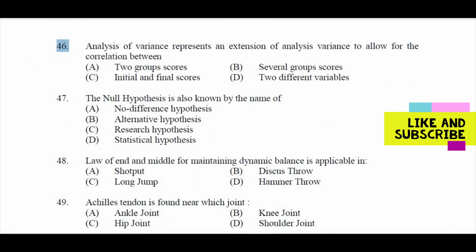Question number 46. Analysis of covariance represents an extension of analysis of variance to allow for the correlation between A. Two groups scores, B. Several group scores, C. Initial and final scores, D. Two different variables. Right answer is C. Initial and final scores.